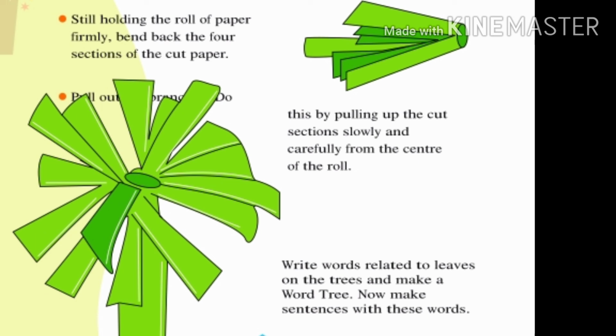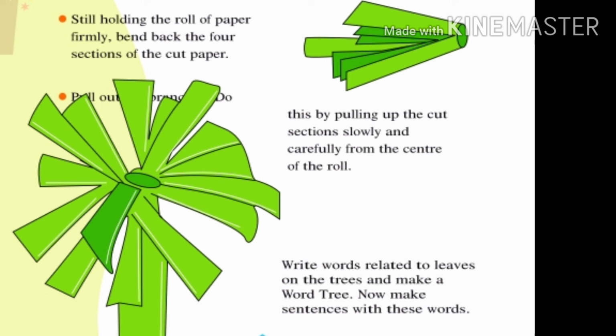Students, what are you thinking? Is it a fir tree? Write words related to leaves on the trees and make a word tree. Now make sentences with these words. See students, for this tree's leaves, you can write the words pretty, gold, stole or needle-like leaves. Okay? And you can use these words to make sentences.